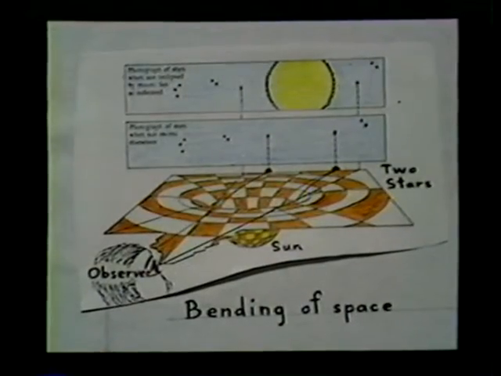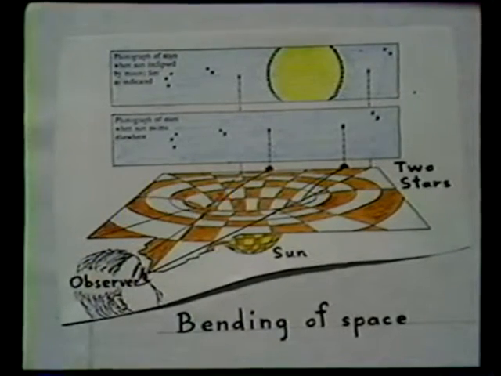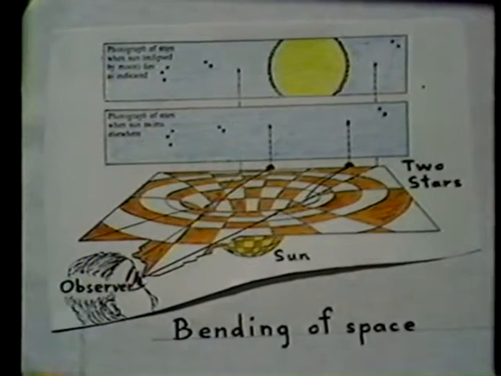Now, you can imagine the excitement this caused in the 19th century when, for the first time, the question was asked, is our universe a Euclidean universe? Does it really satisfy the laws that we were taught 2,000 years ago by Euclid in terms of parallel lines? The fact of the matter is we cannot check, because if we take lines and extend them out past distant stars, how can we tell if they're ever going to meet?